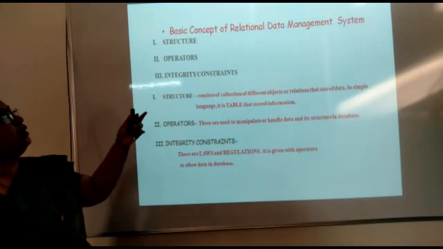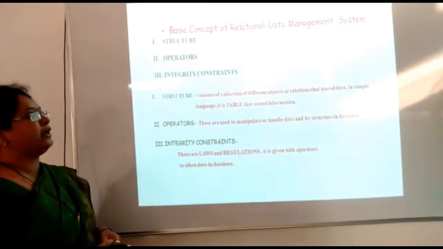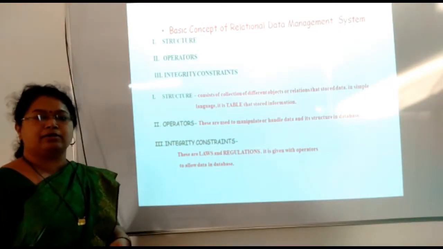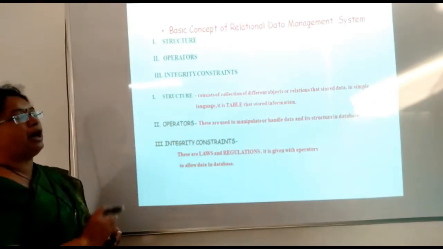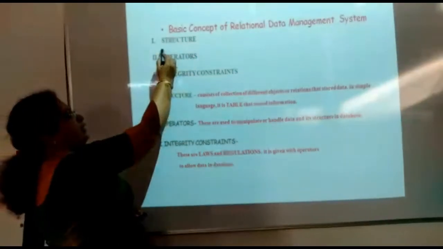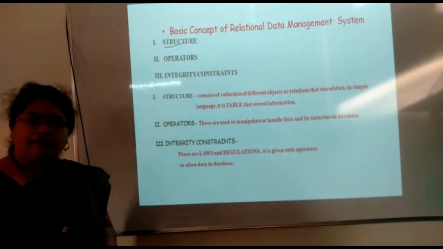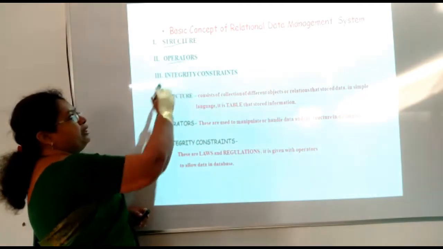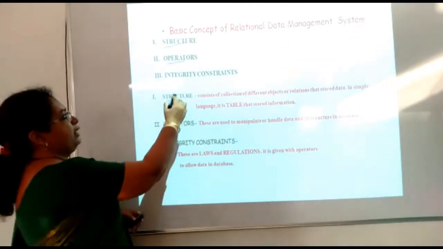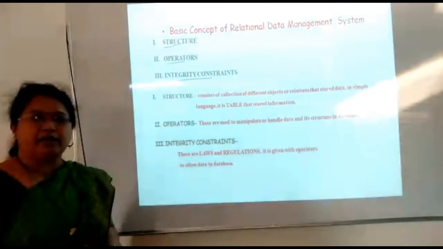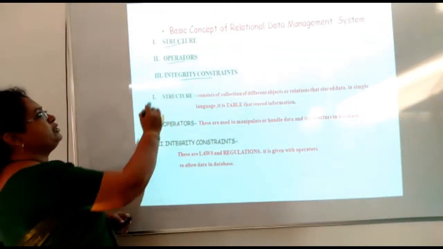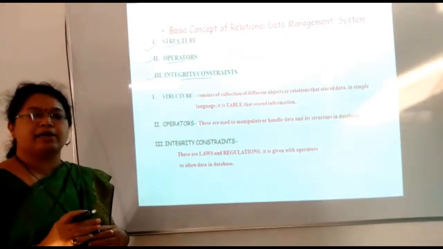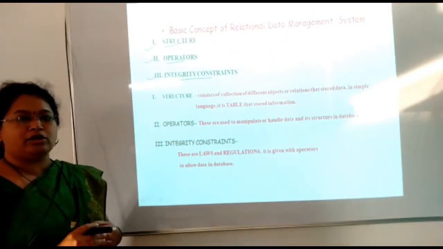Let's see the basic concepts of relational database management system. There are three basic concepts of RDBMS. First of all, it has its own structure, second it has operators, and the last one is it has integrity constraints. By using these three basic concepts, relational database management concepts are architected or structured.